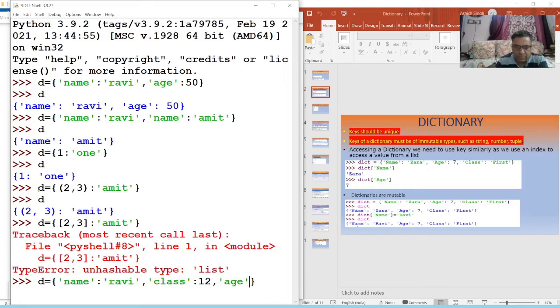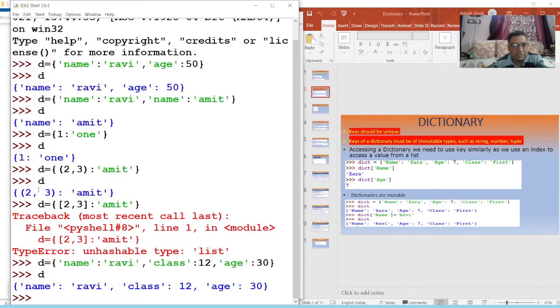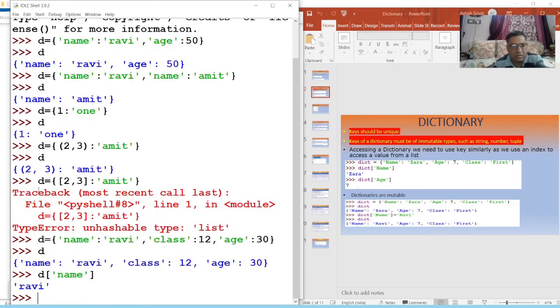We will use this example. So now d has a dictionary. Suppose I want to access Ravi. How will we write? d['name']. I want to see the name, so I will access the key. d['name']. What will it give you? It will give you Ravi. So you can see here that the key is the index of a dictionary.